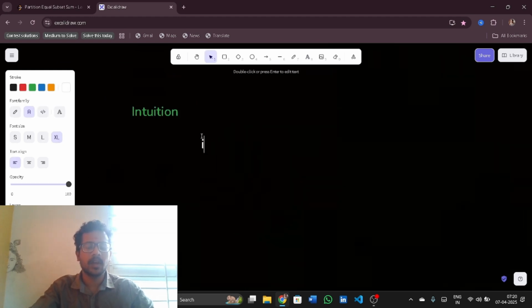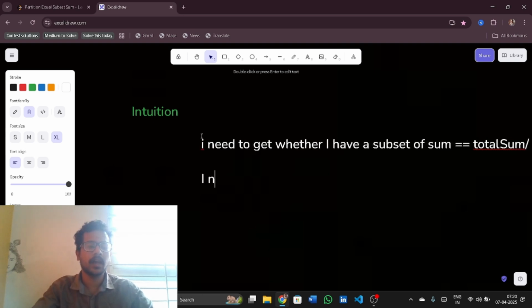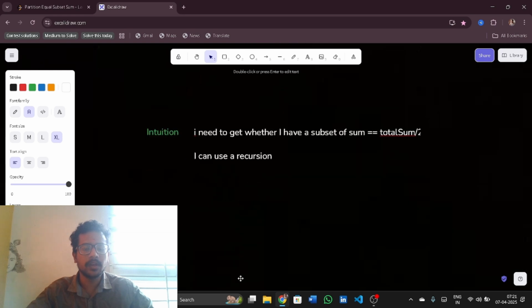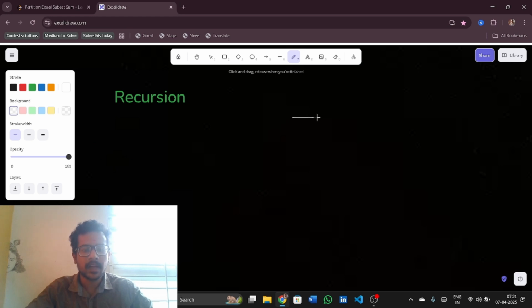Now, let us see how the intuition goes. So, I need to get whether I have a subset of sum equal to total sum by 2, right? So I can use recursion. That means I will go through all the subsets and check whether I can get a total sum by 2, that is, the half sum. So if I go to the recursion code, the first thing that comes to my mind is that I am not taking anything. The subset is empty.